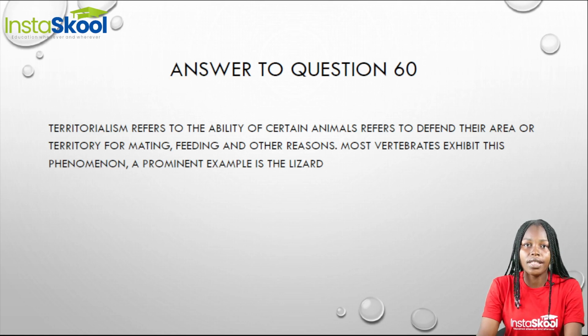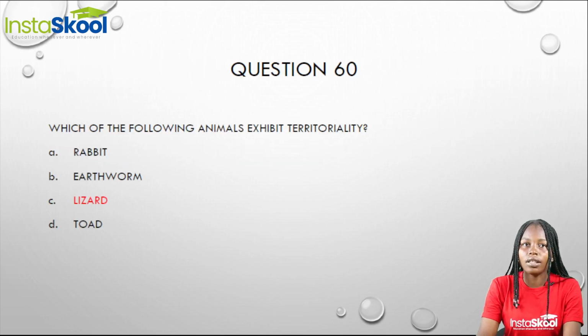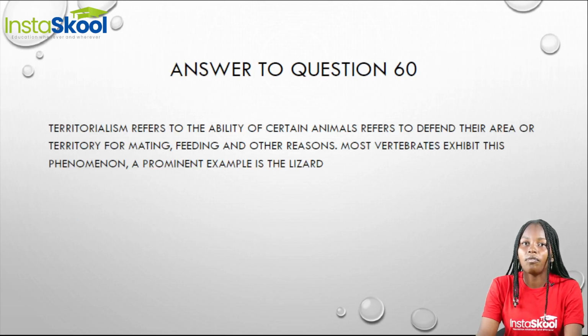Now, some of the vertebrates that exhibit this territoriality is the lizard. The lizard exhibits territoriality. It protects its territory from predators. That's our option C.